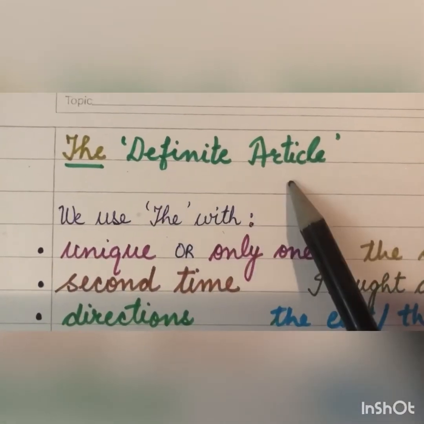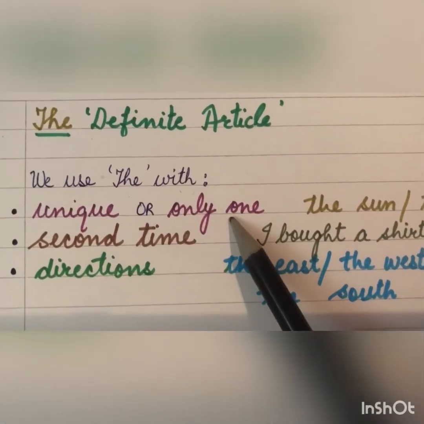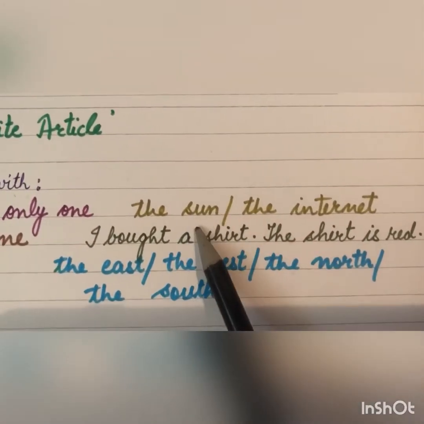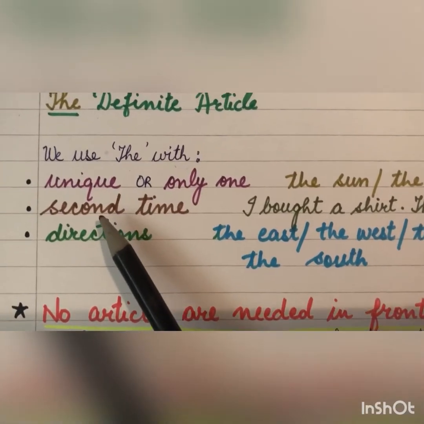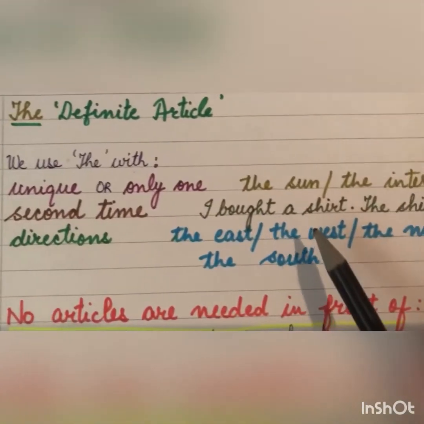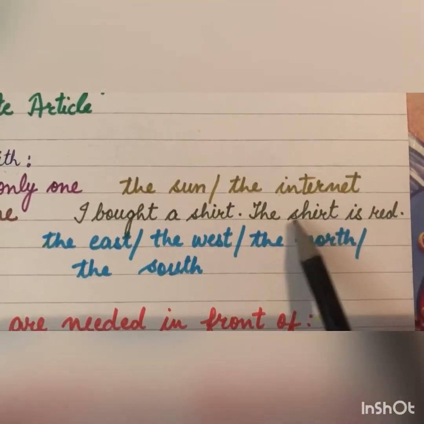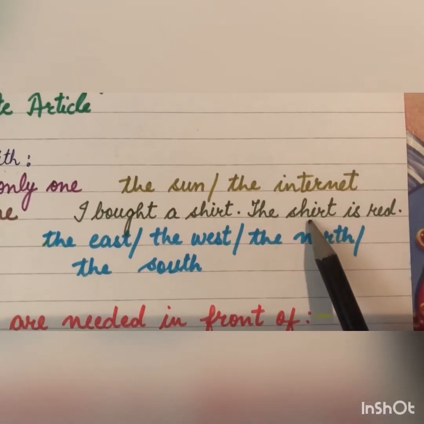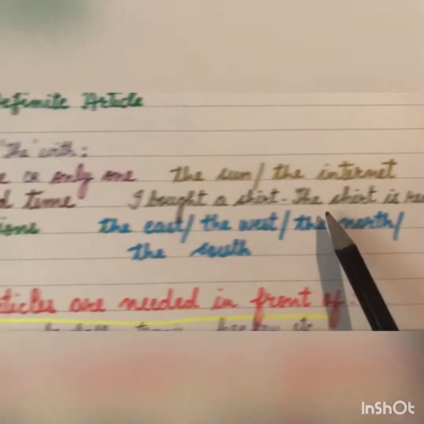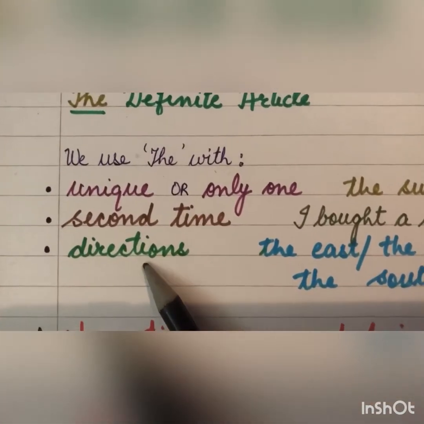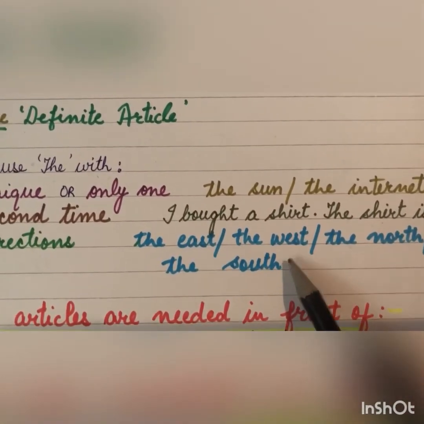Next is the. It is the definite article. We use the with unique or only one thing. For example, the sun, the internet. We use the with the noun which is used for the second time. For example, I bought a shirt, the shirt is red. Here in this sentence, we use this word shirt a second time, so we will not say a shirt. The second time we'll use the shirt. And third is with directions: the east, the west, the north, the south, when you're talking about the directions.